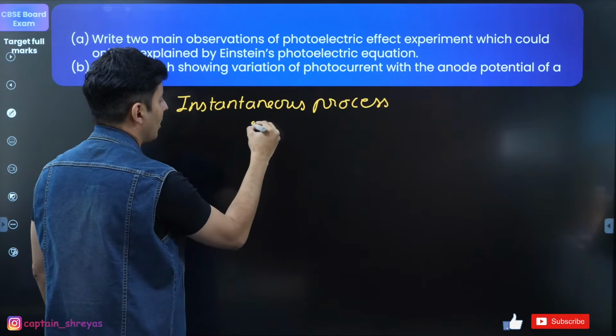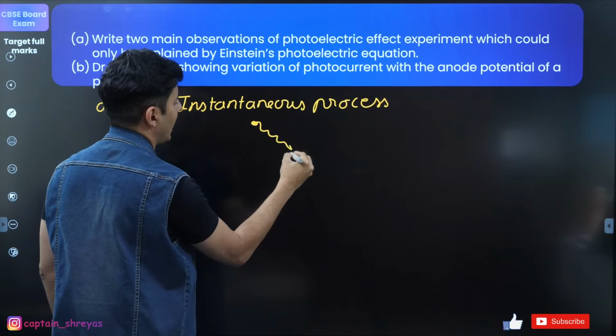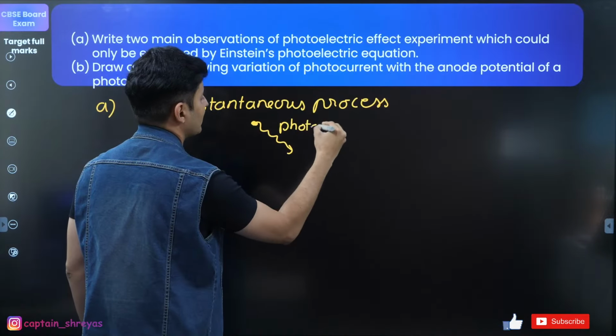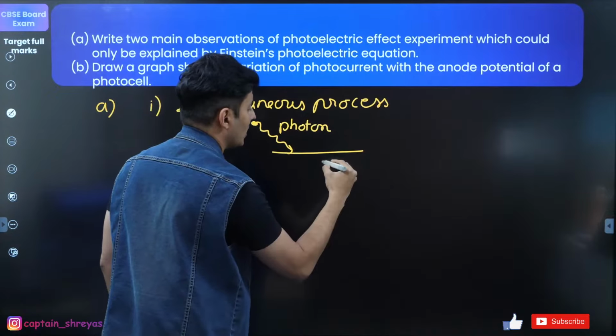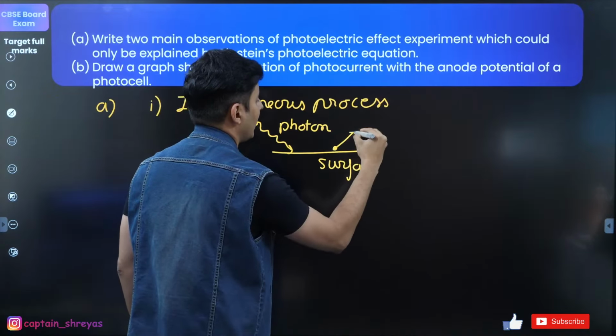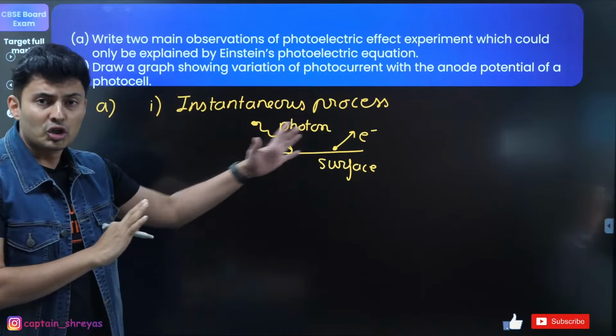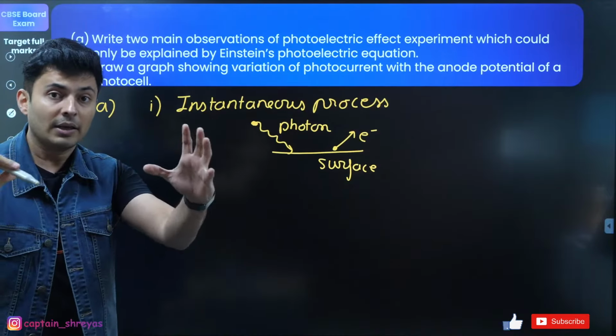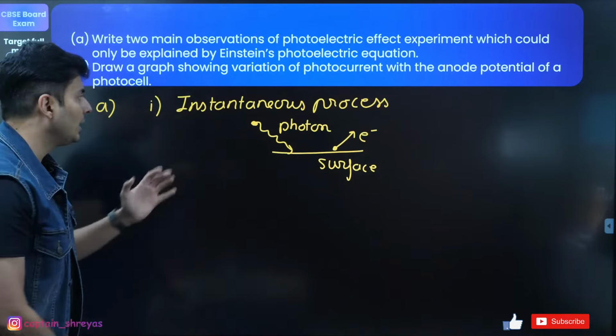You can even draw a diagram like this to explain the same thing. You can show that this is a metallic surface, and then you can show that an electron is ejected out. So you can show this diagram. It will give a lot of validity and credibility to your answer.